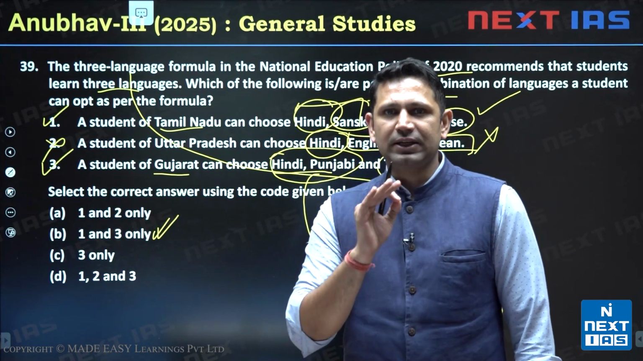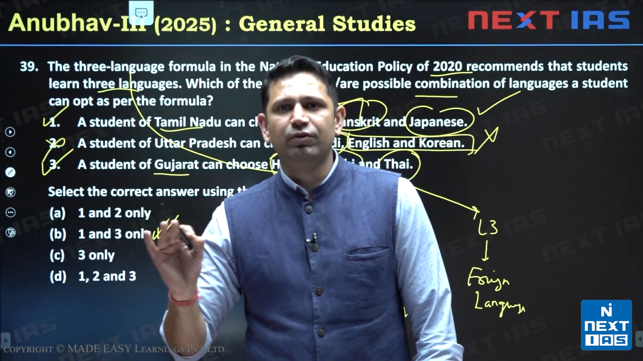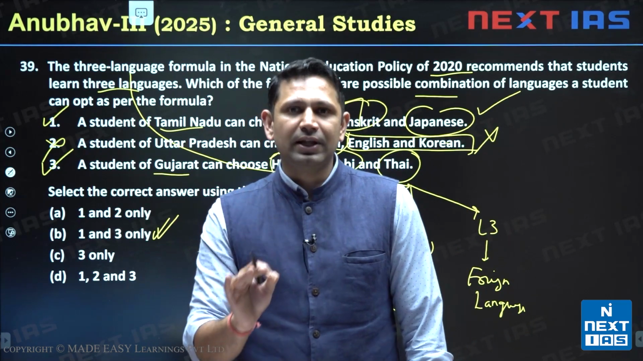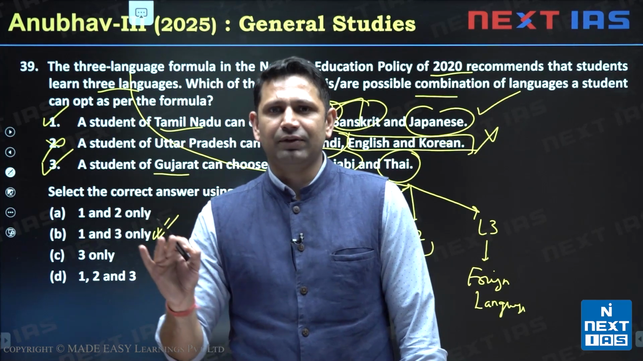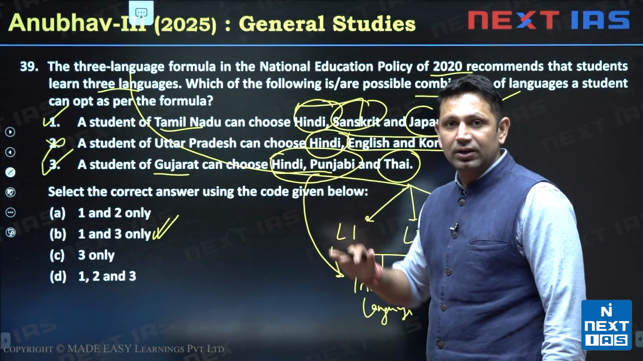So you should be knowing what the criteria is. Criteria is very simple. 2 languages should be Indian, 1 language can be a foreign language. So at least 2 Indian languages should be included in the 3-language formula. So accordingly, the second statement becomes wrong, first and third are correct.